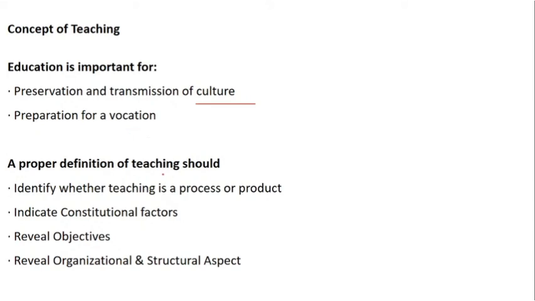Now, a proper definition of teaching should identify whether teaching is a process or a product. When I say process, it indicates your delivery pattern. And when I say product, it indicates how you go for that delivery. In teaching, both are important. Process is how your delivery is done. For example, if I'm utilizing 90 minutes in my class, how my process of teaching is done gives a result in effective teaching. So process is important in order to bring teaching effectively, first thing.